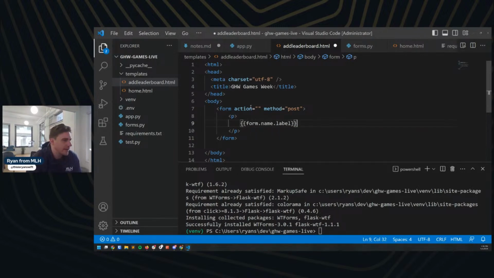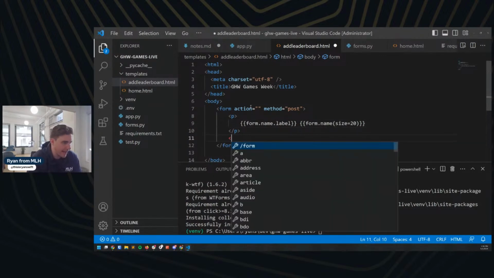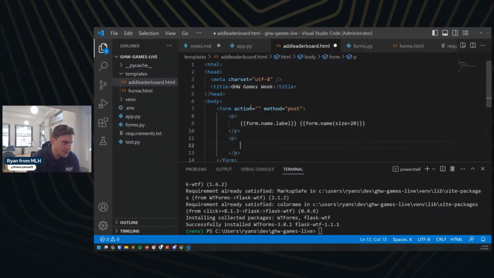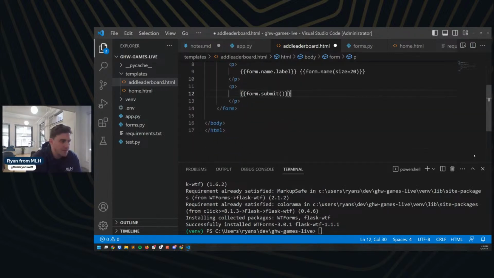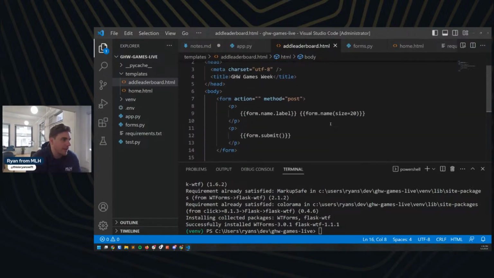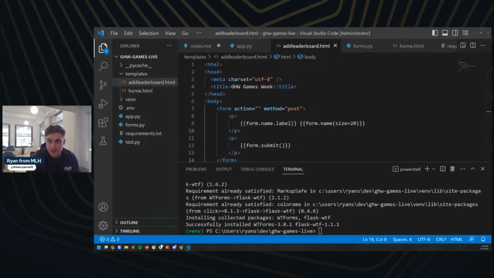Great. And then I'll do this is going to be form.name and then size equals 20. Okay. That all looks good. And then I also need to add a submit, which they don't have in their example, but I'm pretty sure it's just form.submit with the parentheses there. Great, and the form's already closed. We should be good to go on that. It's not going to look pretty, but it should get the job done.